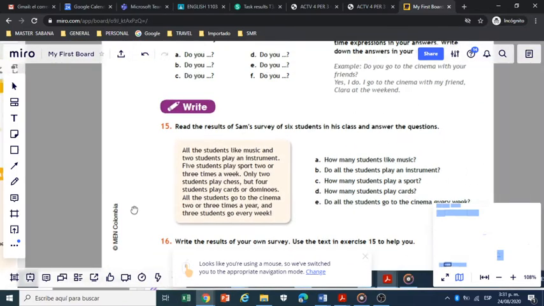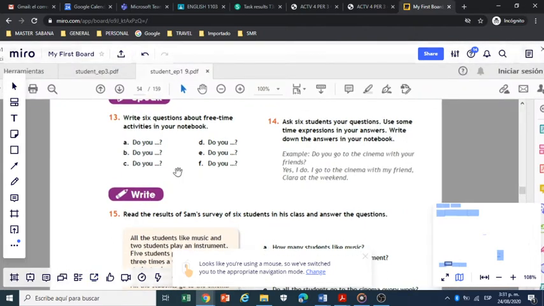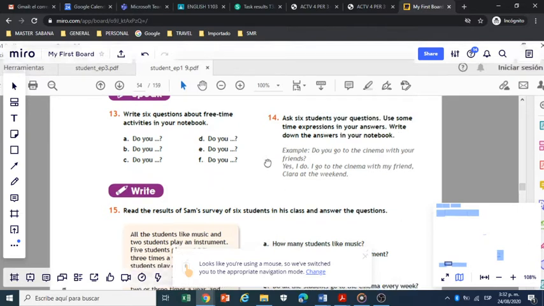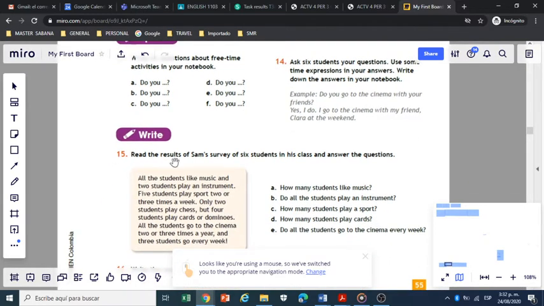Activity number 2. You are going to write 6 questions about your free time activities, okay? For example, do you go to the cinema? Do you play a musical instrument? Okay? In this part, okay? And write the answers. You can ask your family members or friends from the school, okay? On page 15, you are going to classify these results, okay?